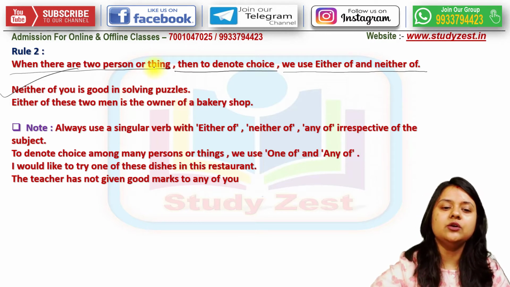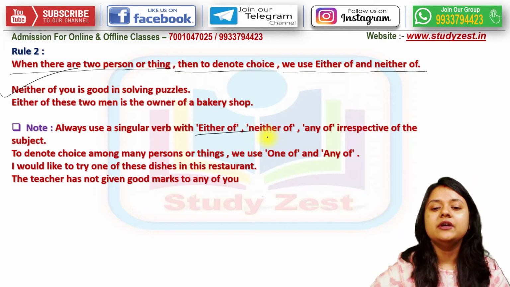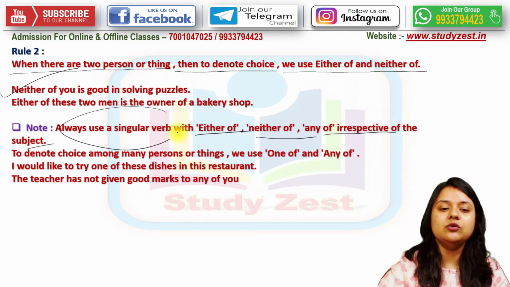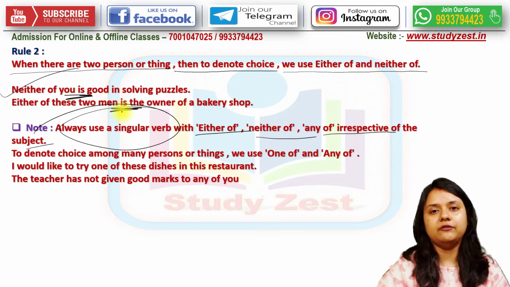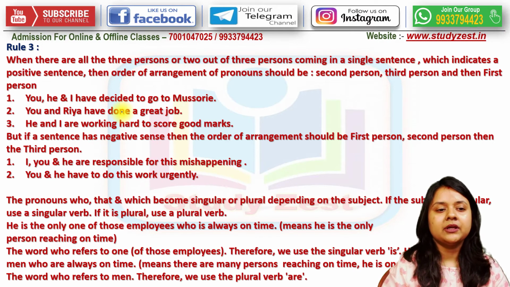Always use a singular verb with either of, neither of, any of, irrespective of the subject. Singular verb is used. Like, neither of you is good enough. Either of these two men is the owner of the bakery shop.